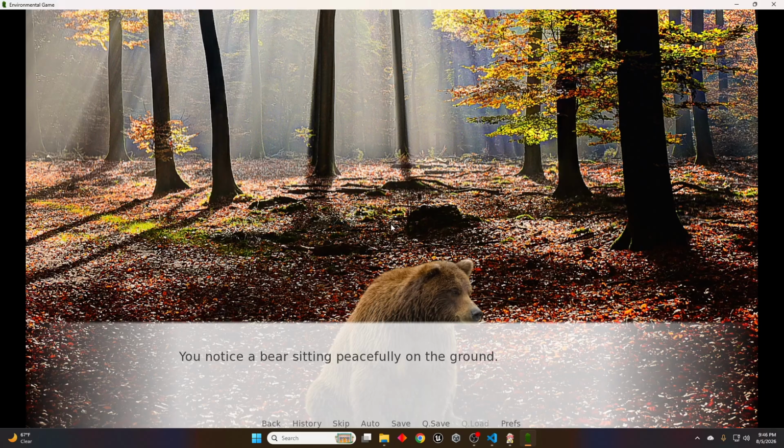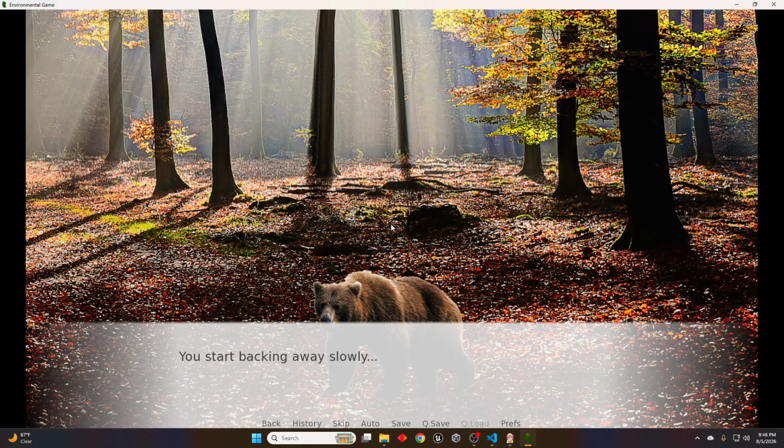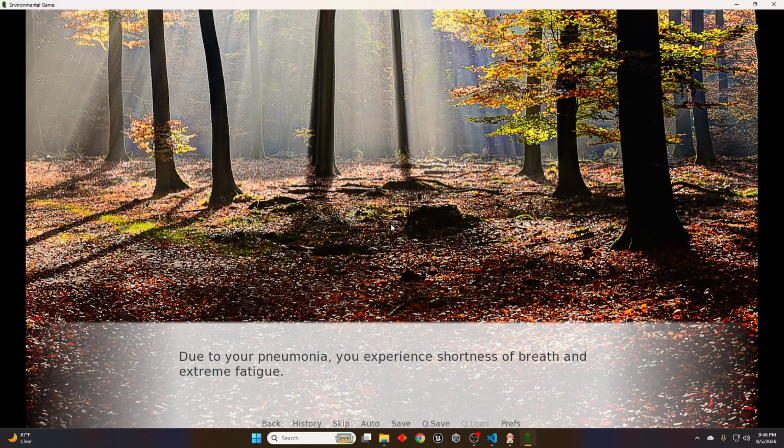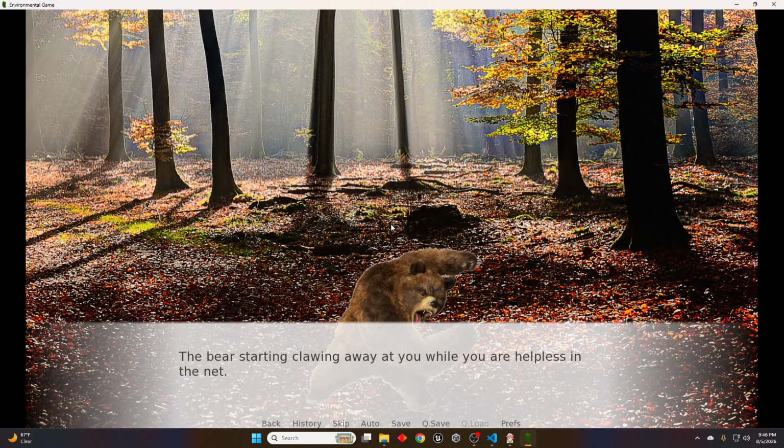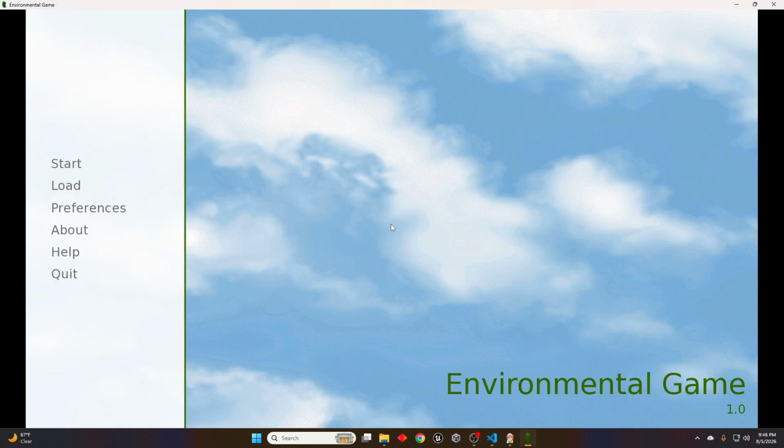All right, we notice a bear sitting peacefully. It notices you. You start backing away slowly. Now you start sprinting back to the ranger, but you got pneumonia and you experience shortness of breath and extreme fatigue. You end up tripping over a trap and getting caught. And then the bear starts clawing away at you, and then you die. All right, and now we're back at the start screen.